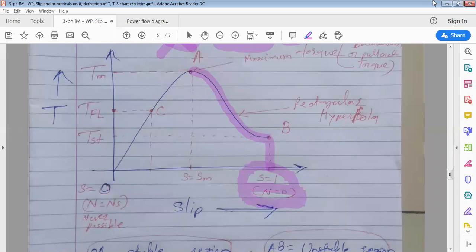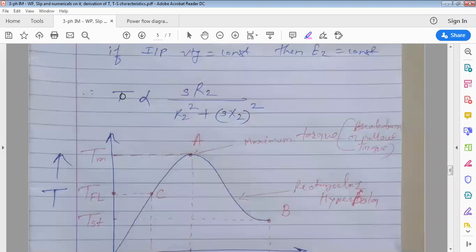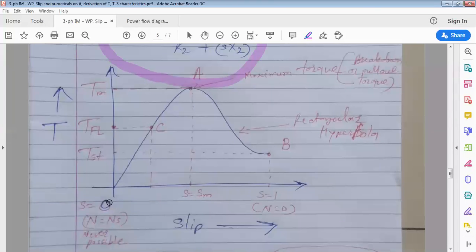Torque slip characteristics clear? Low slip region and high slip region, mostly this question gets asked: explain or draw torque slip characteristics of a three-phase induction motor. So clear to all of you? You have to write the torque formula. This is the relationship in the low slip region: torque is directly proportional to slip. So as you go on increasing load on the motor, speed decreases, slip increases, and directly proportional, that's why torque produced by the motor increases.